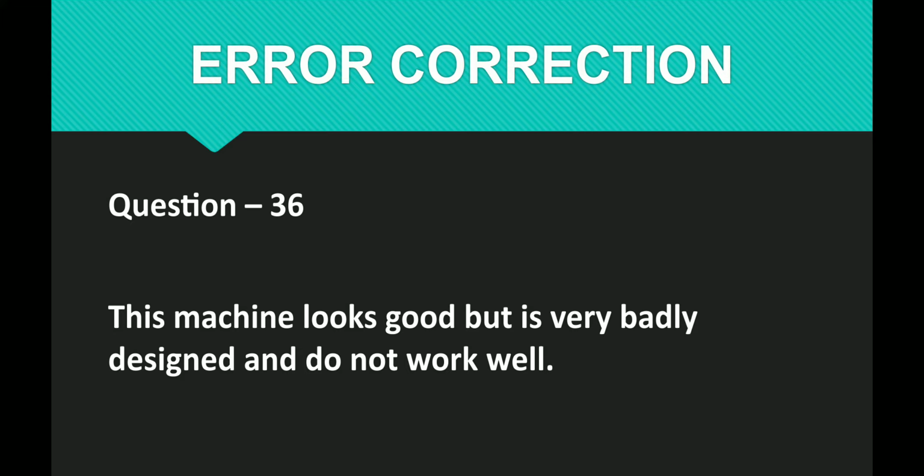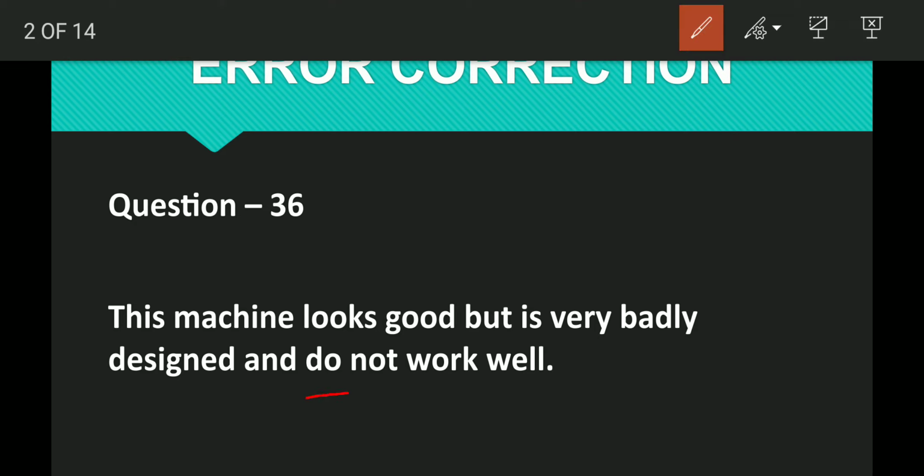But is the conjunction. Do you remember this one? So after the conjunction, what is the verb? The verb is is. What is the subject of is? The subject is the same, this machine. This machine looks good but is very badly designed. So what is badly designed? This machine. And do not work well. Who do not work well? This machine. So this machine is the singular subject. The reason why a singular verb must be used here: do is the plural verb. It must be does.